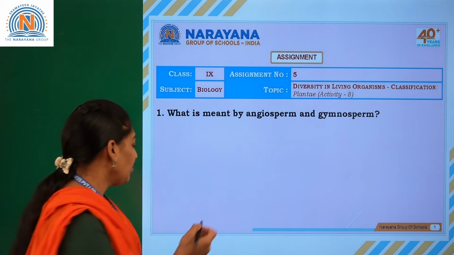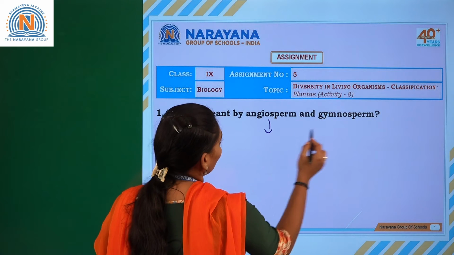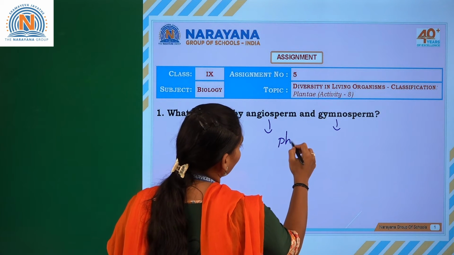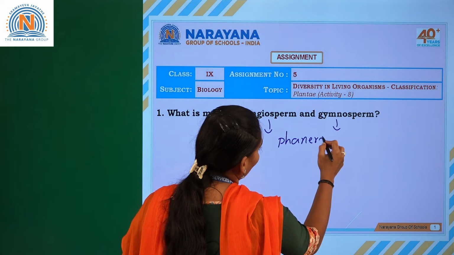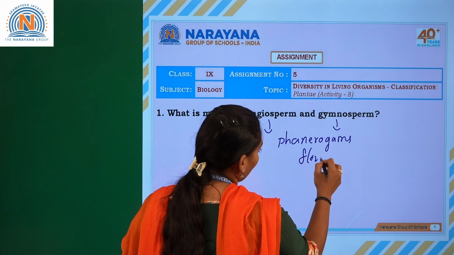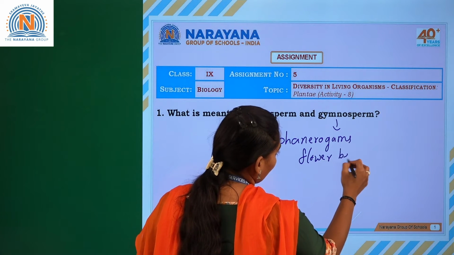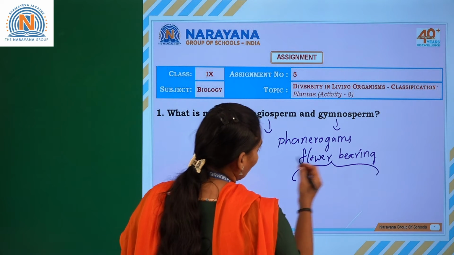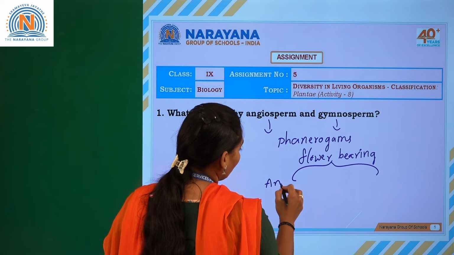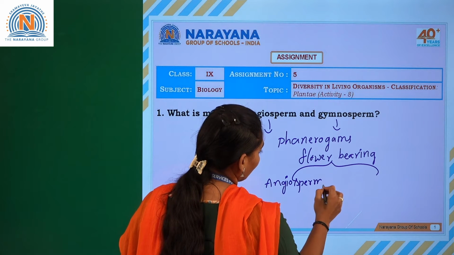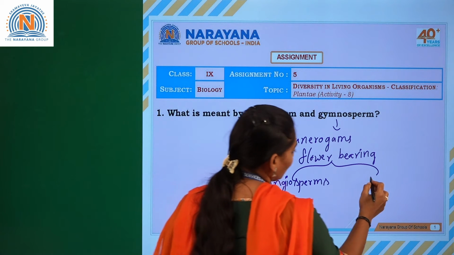So the angiosperms come under the phanerogams, which are flower bearing plants. These will be categorized into two, that is angiosperms and gymnosperms.